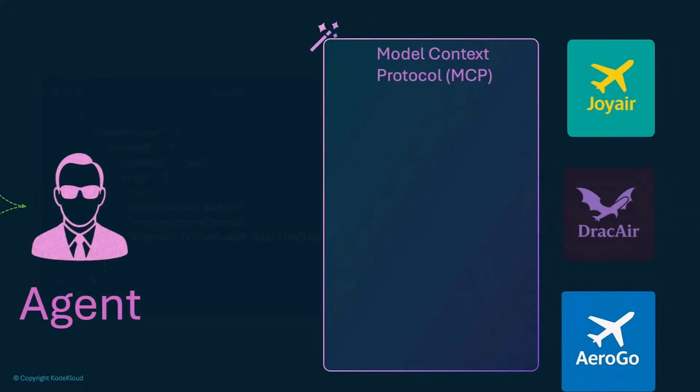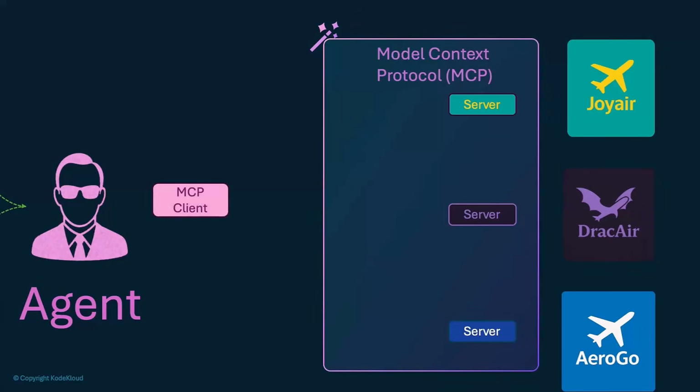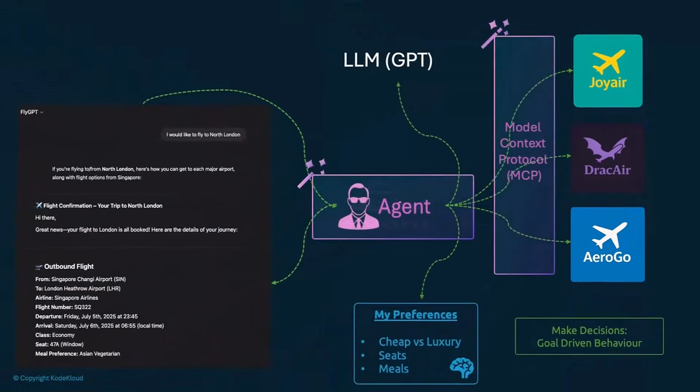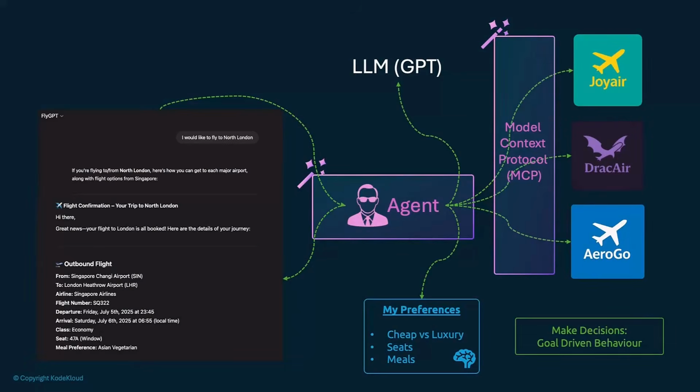So going back to this, the MCP server works in a client-server model. Instead of interacting with the API directly, we now have the MCP server for each of these airlines. And then you have an MCP client at the agent that interacts with these MCP servers. And so a combination of AI agents that have memory, have tool-driven behavior, and have access to an LLM, with MCP servers that help AI agents discover the capabilities of third-party applications, help us build magical solutions to problems.